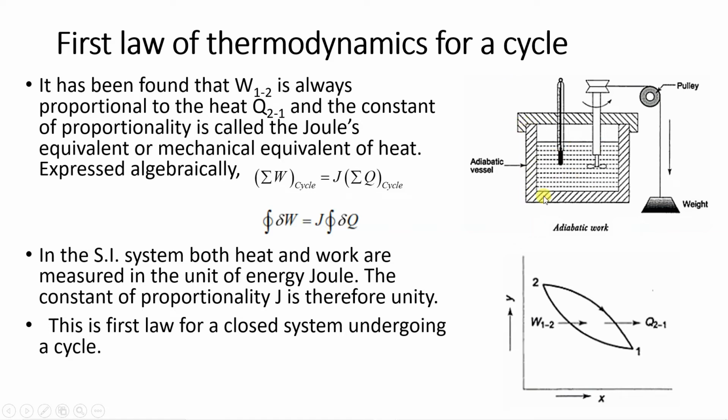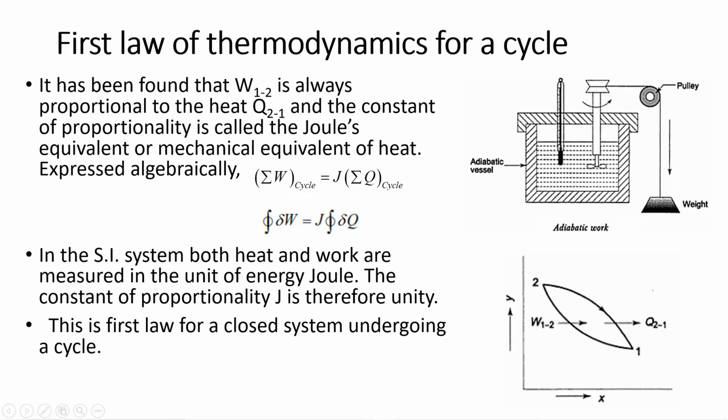This is an adiabatic vessel. Adiabatic means heat transfer is zero, and we have a thermometer over here, and a stirrer is there. We have a pulley and a weight has been attached. If this weight moves down, what will happen? This weight will move down because of gravity, and this stirrer will be rotating, and it will stir whatever fluid is present in the vessel. So what will happen? This work is converted into heat because of the stirring action, and the temperature of the liquid will increase.